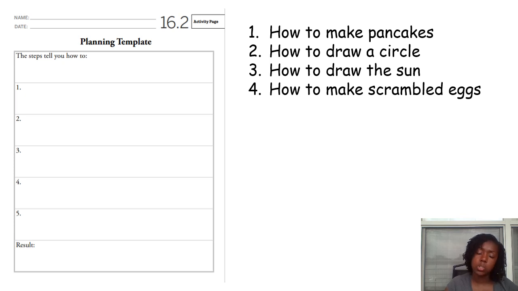In addition to yesterday, scholars, you went on ahead and you planned what you were going to be writing your steps about, whether that be how to make pancakes, how to draw a circle, how to draw the sun, how to make scrambled eggs. And if you chose something else, whatever that is that you chose, you put it into 16.2, which was yesterday's. It should have it all in there. Remember, you didn't have to do complete sentences for this one. Now, next,